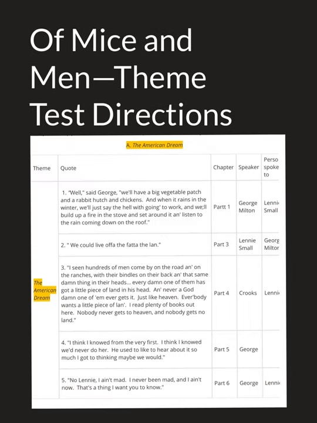All right, so here are our 3 themes, A, B, and C. So we're going to start with the first one, the American Dream. So what this chart offers is, here's the quote.